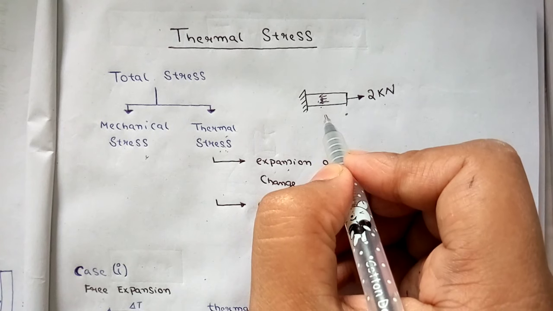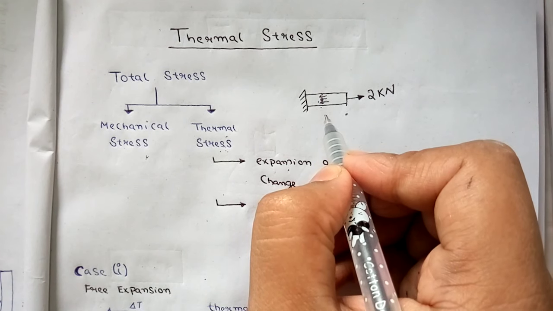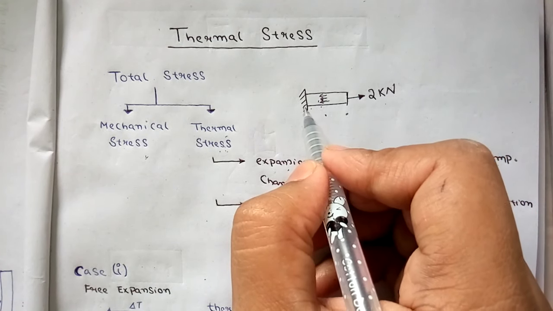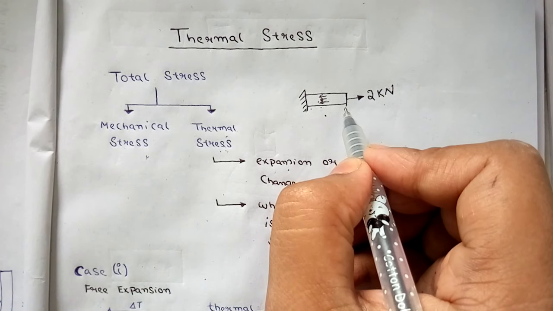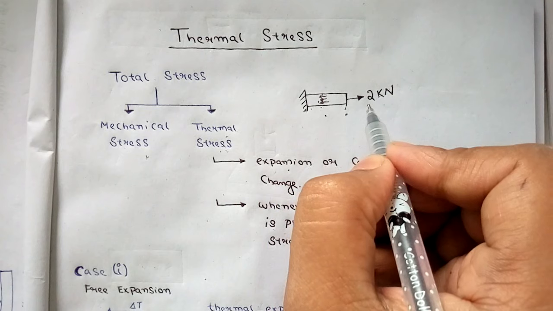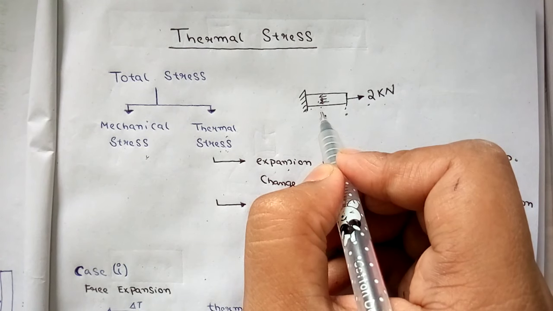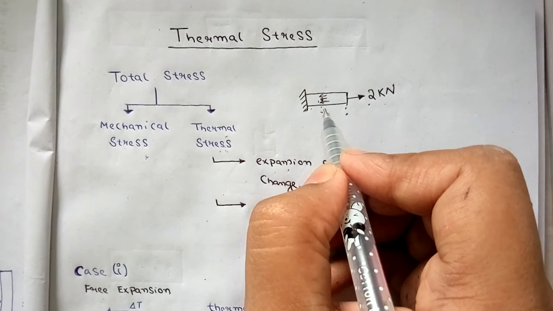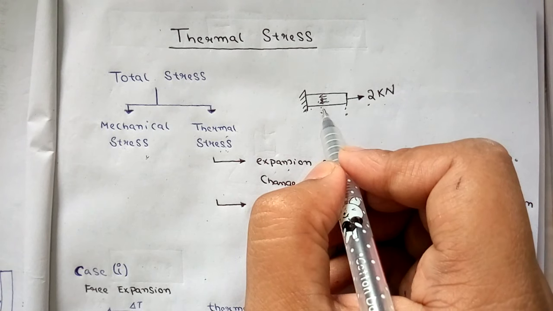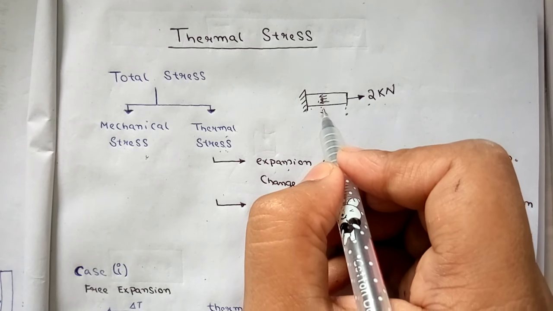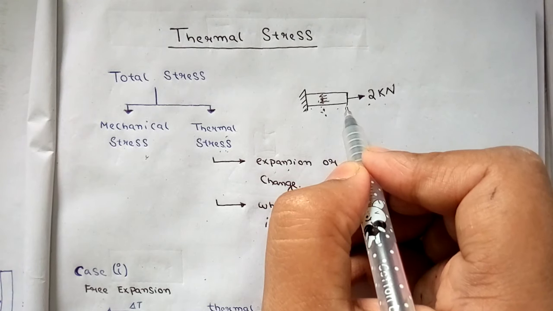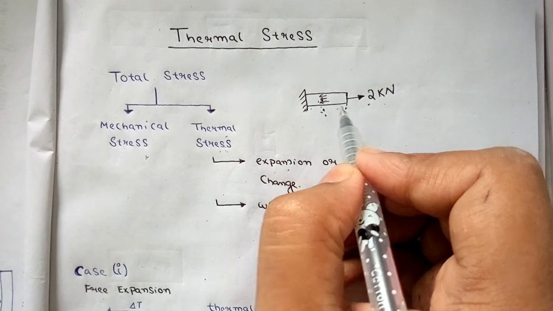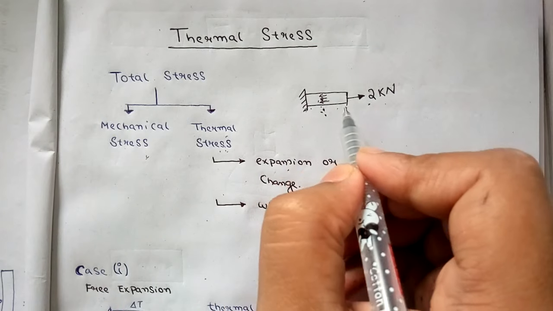So this is an example of mechanical stress in which there is a body fixed from one side, and I am trying to pull it by giving a mechanical force of 2 kilonewton, and therefore the body is generating an internal resisting force. That internal resisting force is known as the stress, which is not allowing me to do this expansion or deformation. I hope the mechanical stress concept is clear.